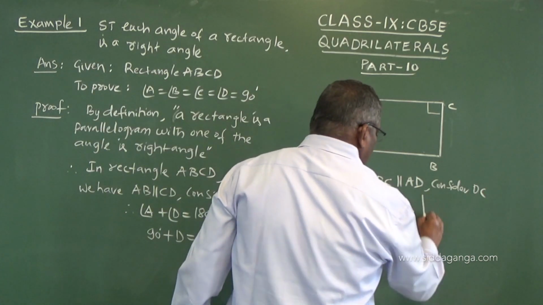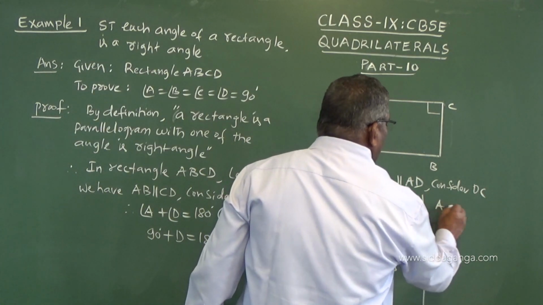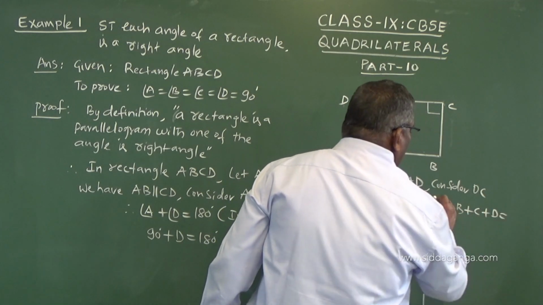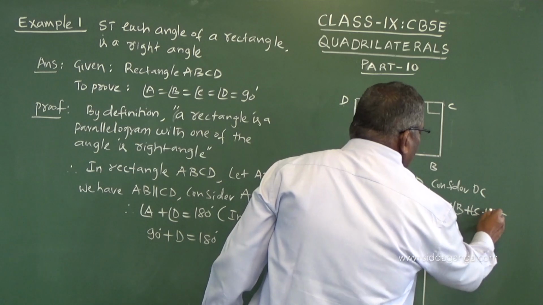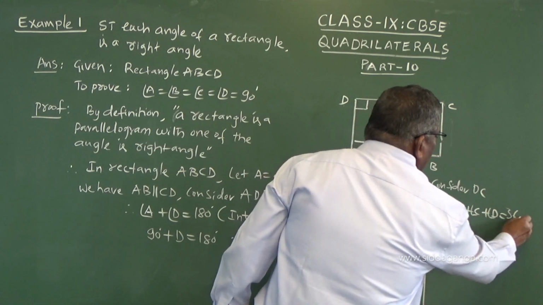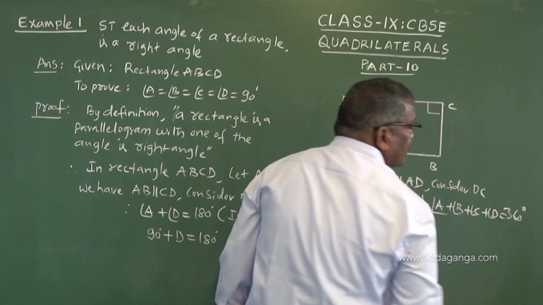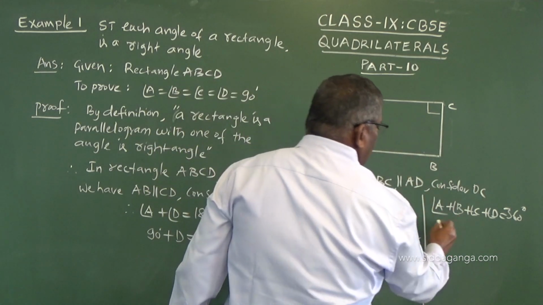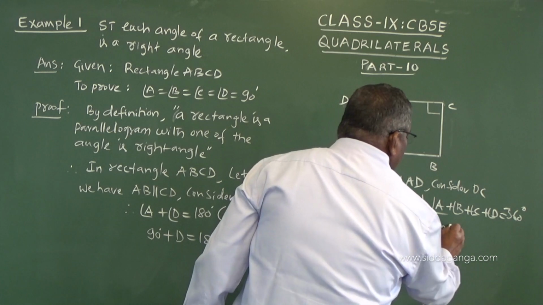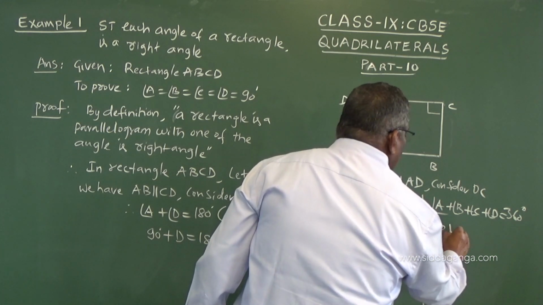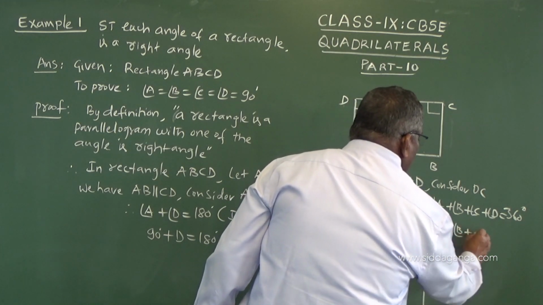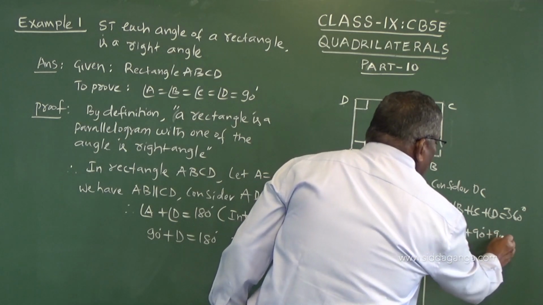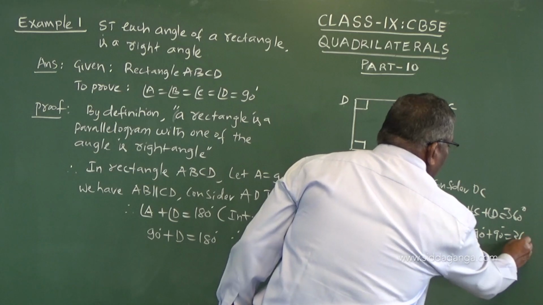Otherwise, I will take angle A plus angle B plus angle C plus angle D is equal to 360 degrees. A, D, C are 90 each. So A plus B plus C is 90 and D is 90, equal to 360.